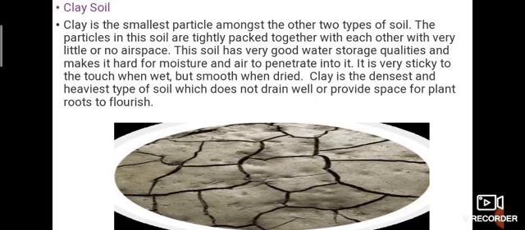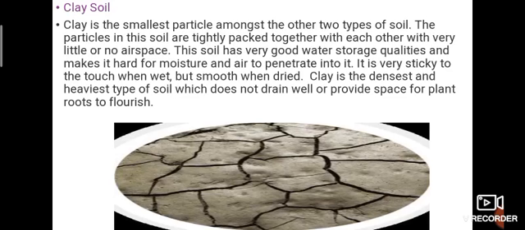Clay soil has the smallest particles amongst the three types of soil. The particles in the soil are tightly packed together with very little or no air space. The soil has very good water storage qualities and makes it hard for moisture and air to penetrate into it. It is very sticky to the touch when wet, but smooth when dried.